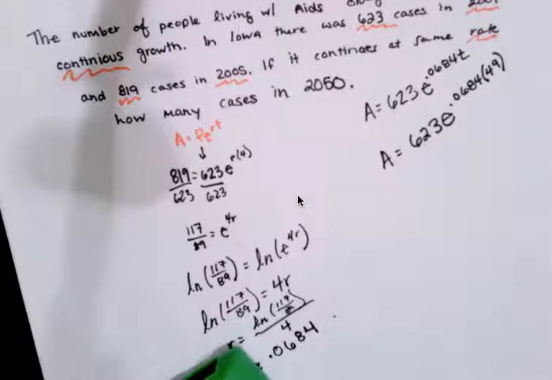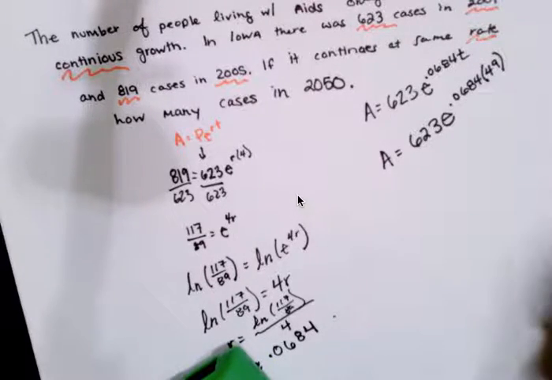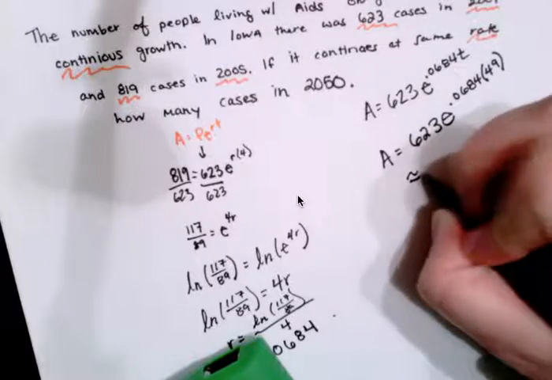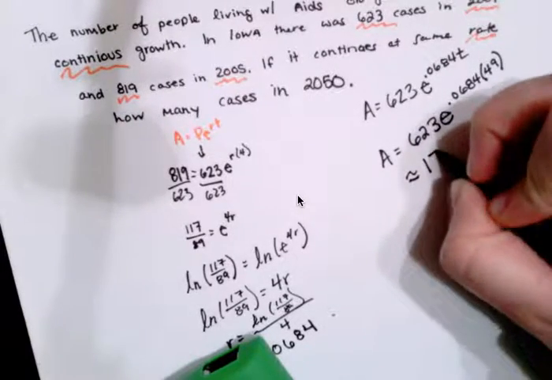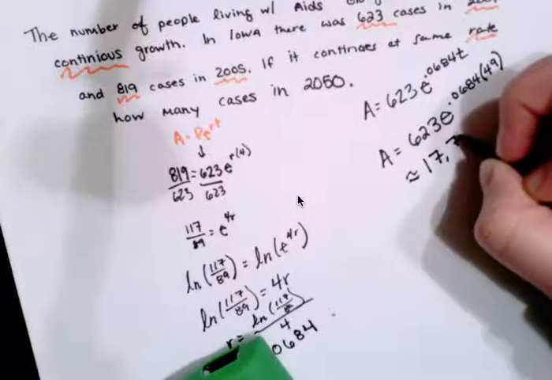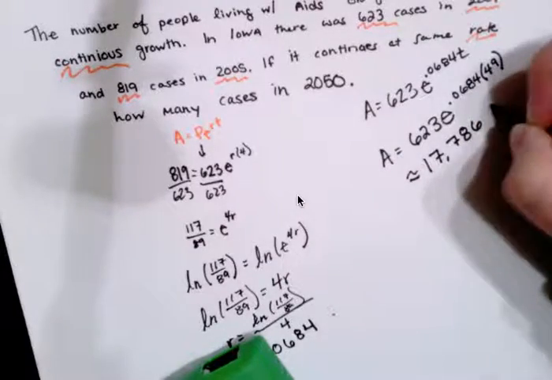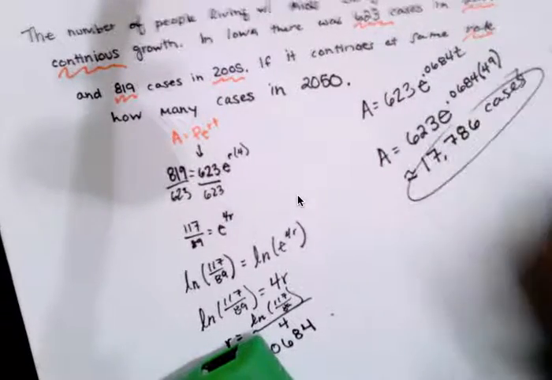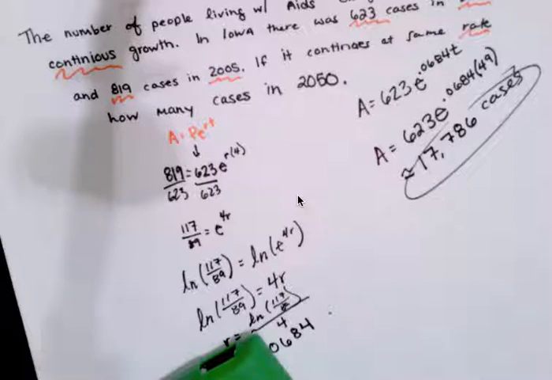So 623 e to the 0.0684 times 49, and you will get approximately 17,786 cases. So by the time we get to 2050, we should have a lot of cases in Iowa. And that's how you do this one.